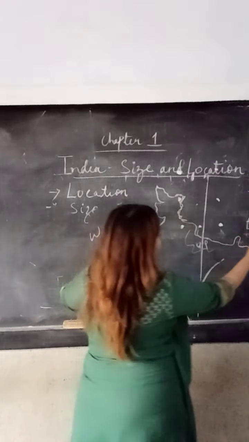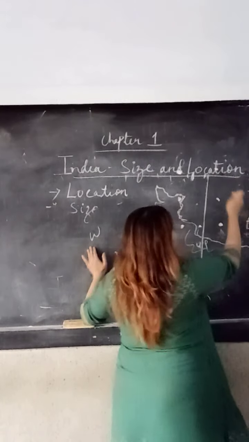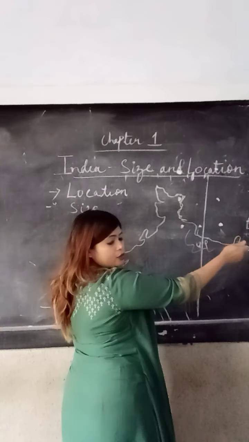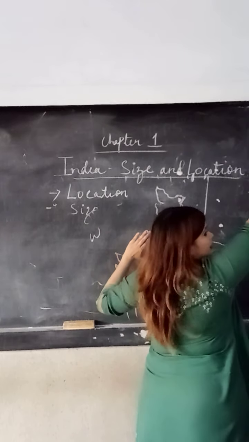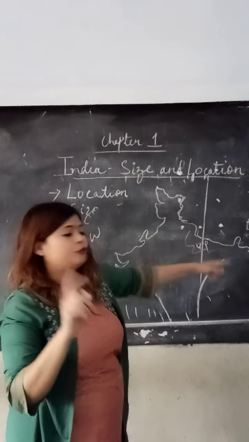Now if the earth rotates, which part, which direction of India will face the sunlight first? The answer is certainly Arunachal Pradesh. So if the earth is rotating like this, and the sun is there, Arunachal Pradesh will face the sunlight first.